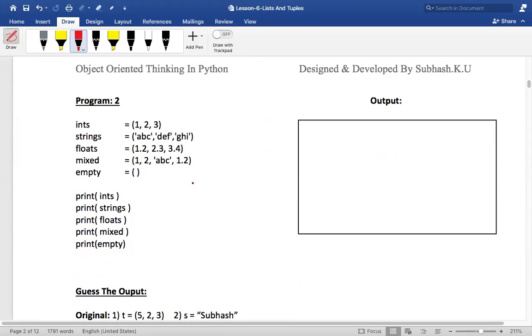Anyways, chalo. So the first one is a tuple of integers, isn't it? What about the second one? It is a tuple of strings, right? The third one is a tuple of floats, right? And the fourth one is a tuple of mixed types, isn't it? And the last one is an empty tuple. Is that clear? Same like list only.